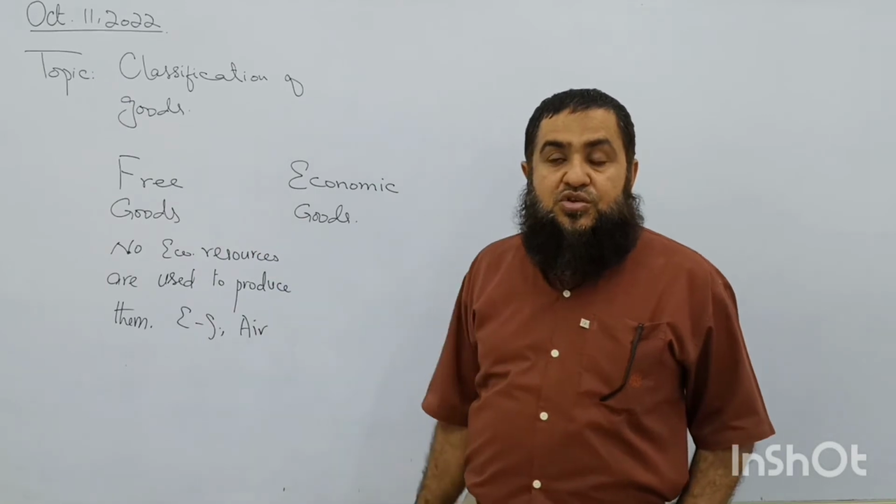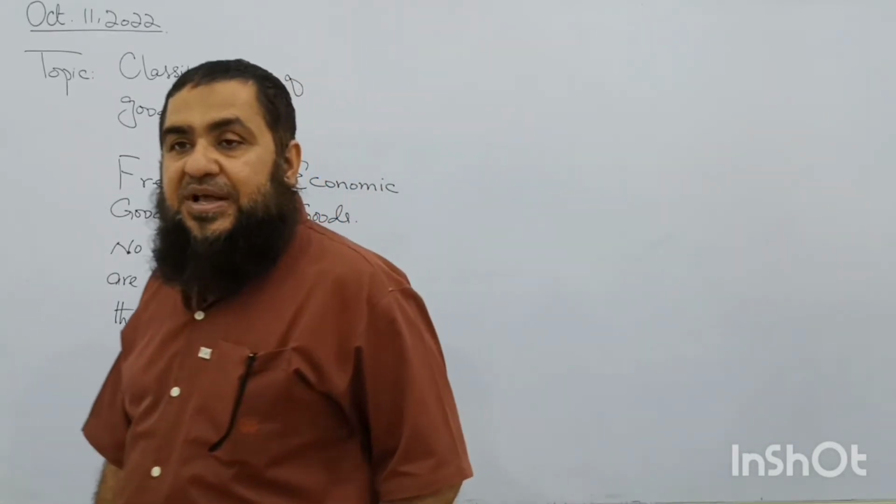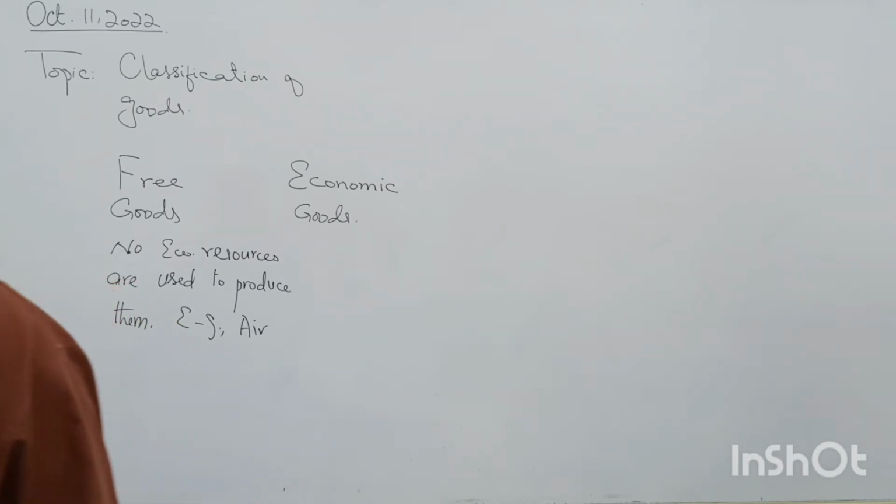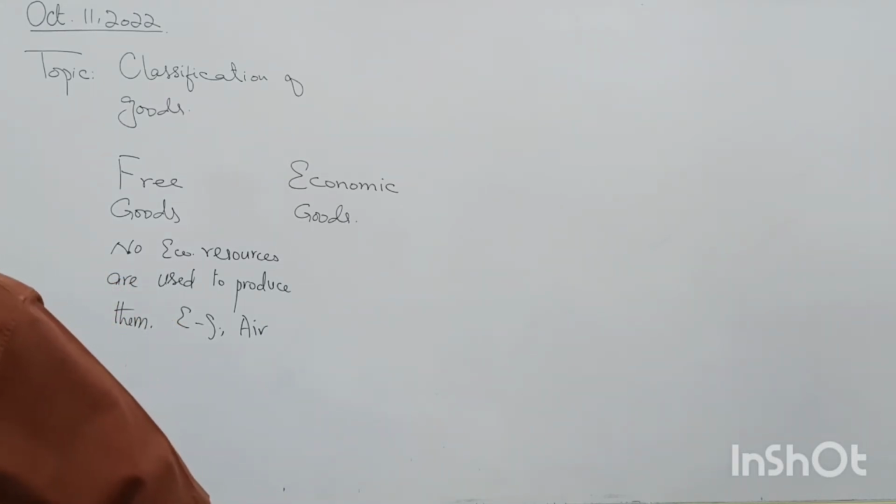The free goods are those which are desirable and unlimited. There is no scarcity right now about the free goods. So we say these are the goods which are abundantly available to everyone at zero price. Whatever the demand of these goods is, that is supplied at zero price.